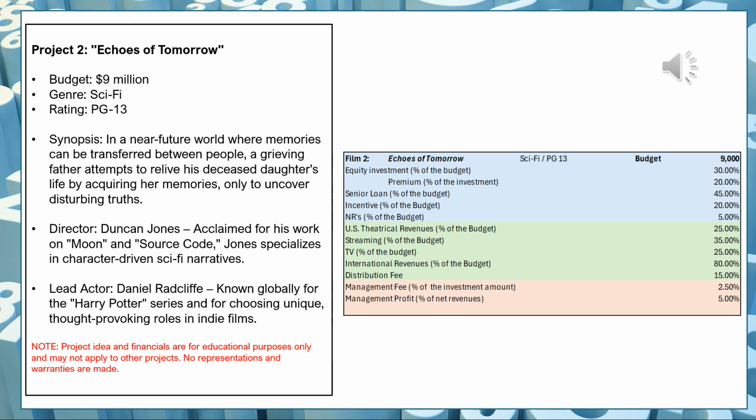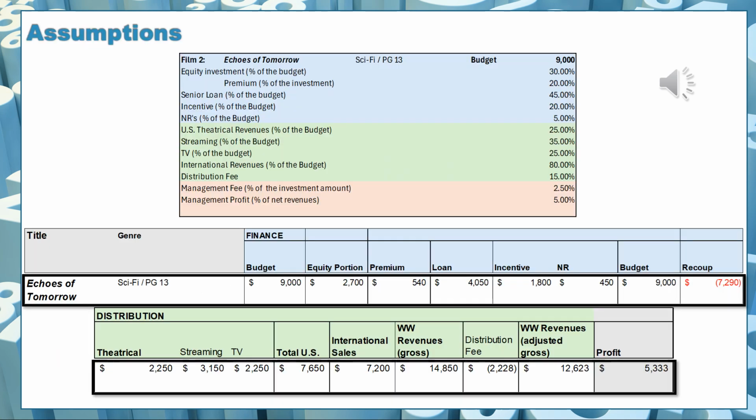So let's take a look what that looks like. So we're going to run our assumptions again in the finance and distribution line items here. And again, you find that on the second slide on the Excel that is in this case study. The first slide has all the assumptions. The second slide has all the calculations. This will enable you, again, to change only the assumption sheet to whatever you want to change it to. Your own projects, your own estimates, your own contractual obligations.